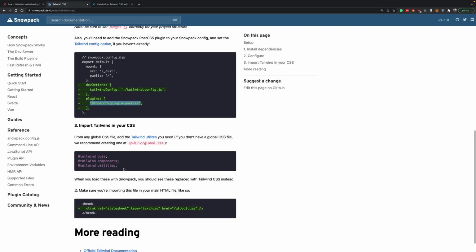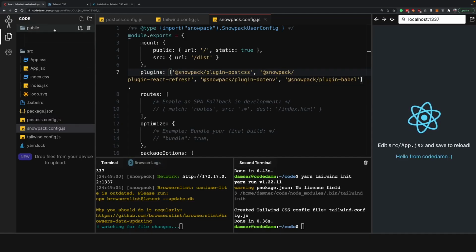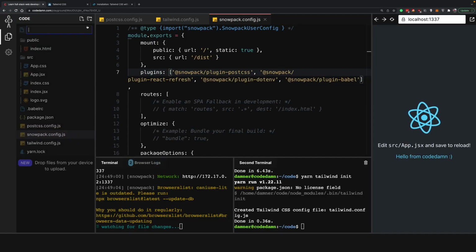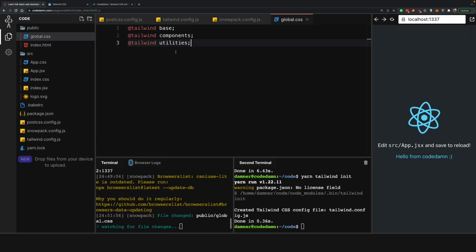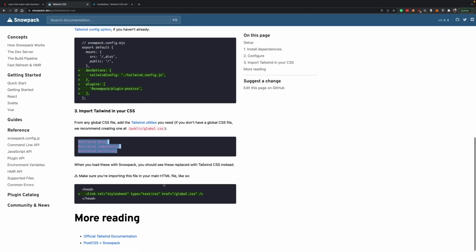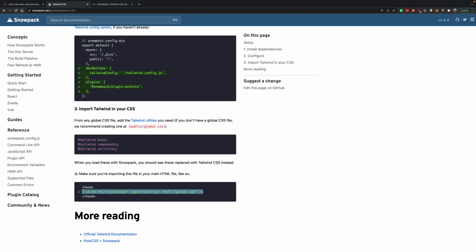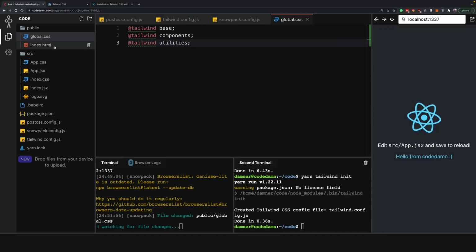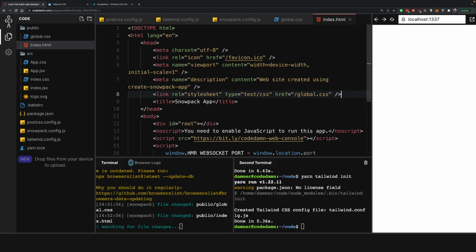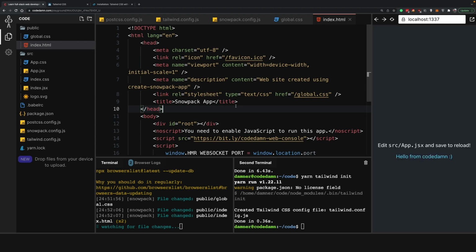There we go. Finally, we have to go to the public global.css in this case. And if that is not a file, then we'll create that global.css, import the Tailwind utilities, which are the base utilities. And then finally add this as a global CSS file inside our index.html.